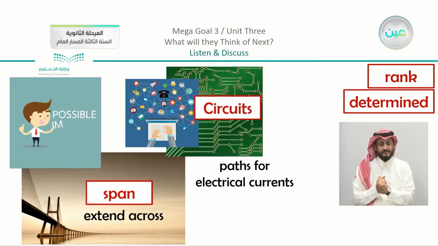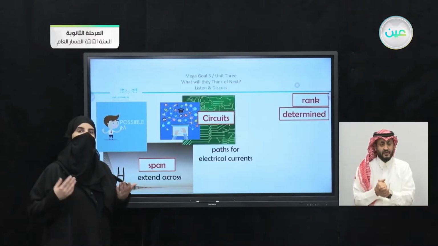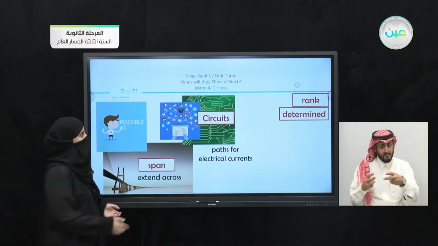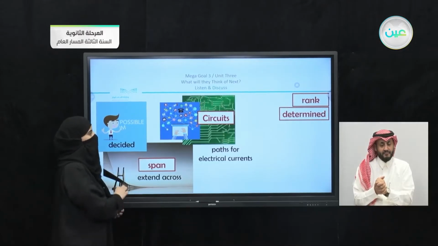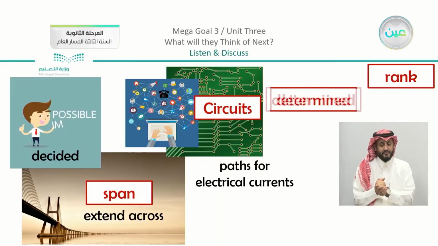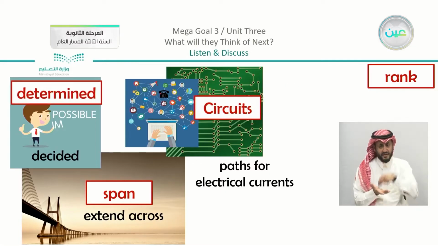And the last picture that we have here, you can see that we have this boy. Instead of saying that something is impossible, no, everything is possible. This is some kind of positive idea that you can do something. So which means that you have decided to do it and you are determined, or you determined to do something. It can be either a noun or a verb. Don't forget that. Which leaves us to the last word.